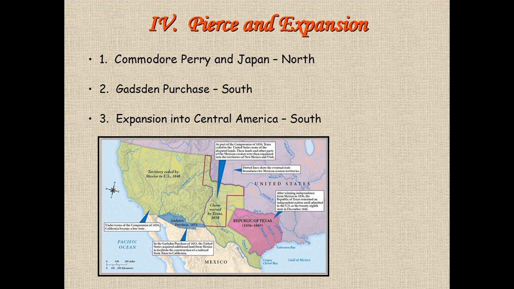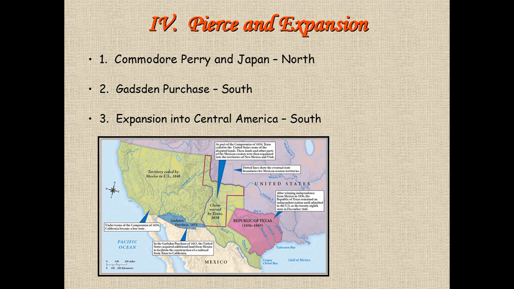Franklin Pierce is our next president. He's a Democrat. He is once again chosen because he has absolutely no political career to speak of. He has no strong view on slavery, other than he is a supporter of slavery, but he's from the North. So the Democrats figure that he will appeal to the North and the South.